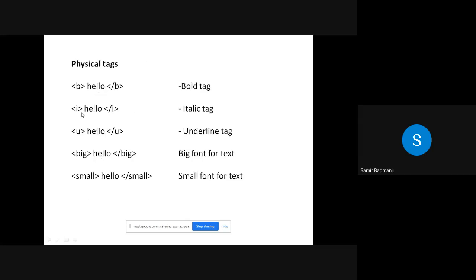Similarly, I stands for italic, U stands for underline. Big means a bigger font size: whatever the normal font size is, one size bigger. I'll show you this in the demo. Similarly, small means whatever font size is there, one size smaller.